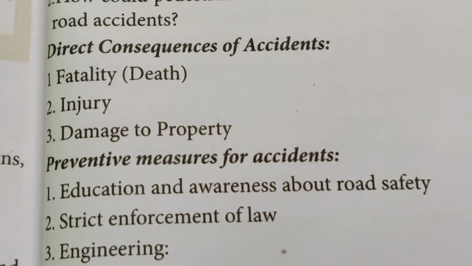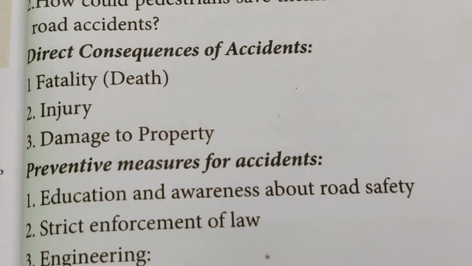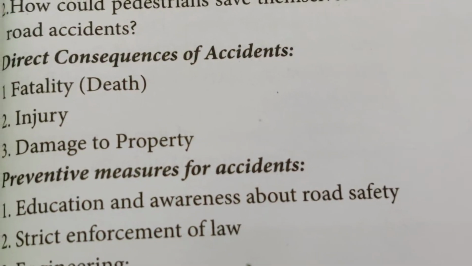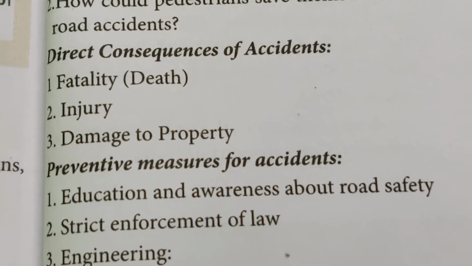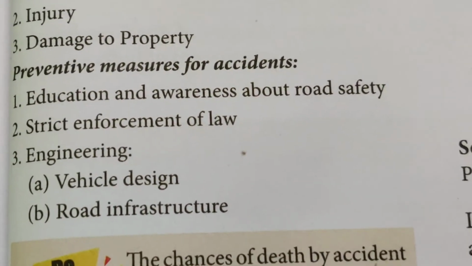What are the things that will happen when you have an accident on the roads? Either death, or injury, and your property, car or lorry, a two-wheeler, whatever it may be, also gets damaged. What are the preventive measures for accidents?